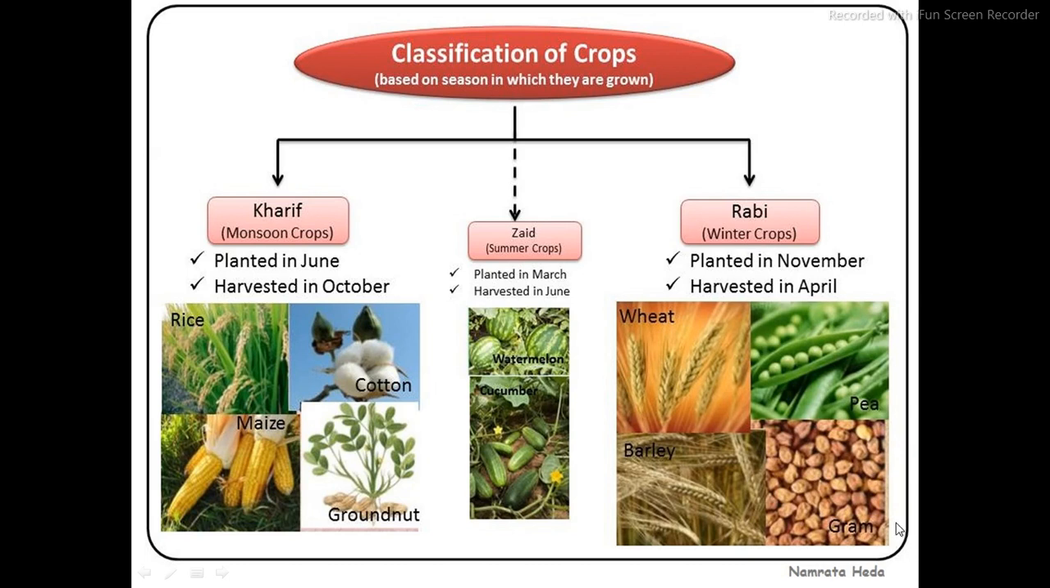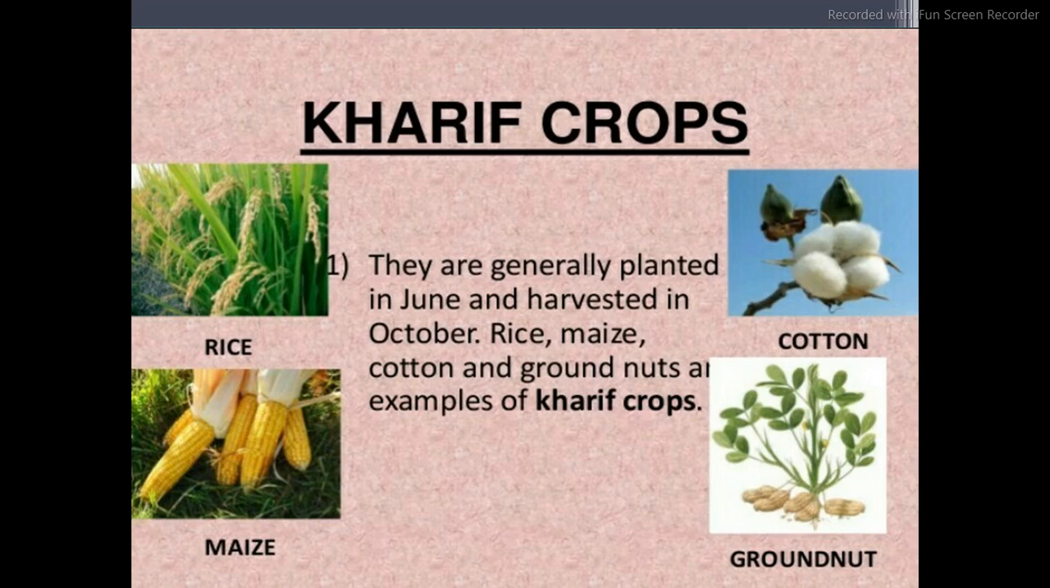Next, moving towards detailed information on Kharif crops. Kharif crops are generally planted in June and harvested in October. Rice, maize, cotton, groundnuts are examples of Kharif crops. You are seeing in this slide about the Kharif crops, when they are grown, when they are harvested and so on.